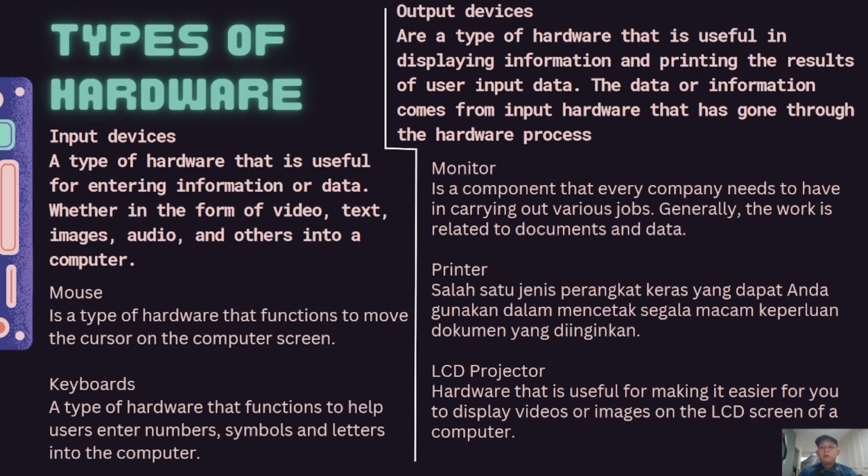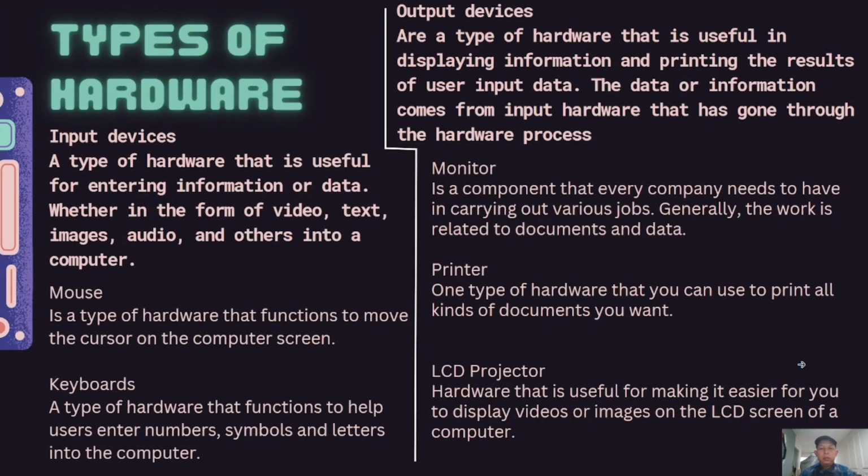Generally, the work is related to the printer, one type of hardware that you can use to print out any kind of document you want. LCD projector, hardware that is useful for making it easier for you to display video or image on the LCD screen of a computer.